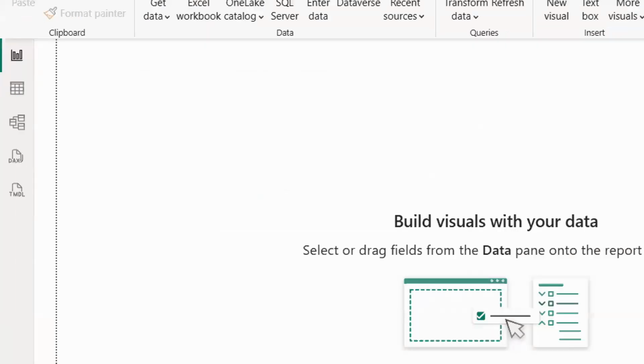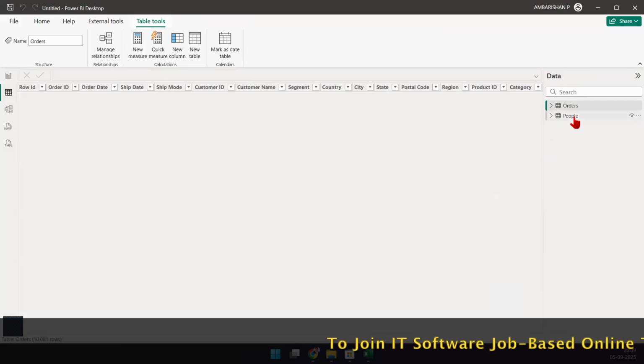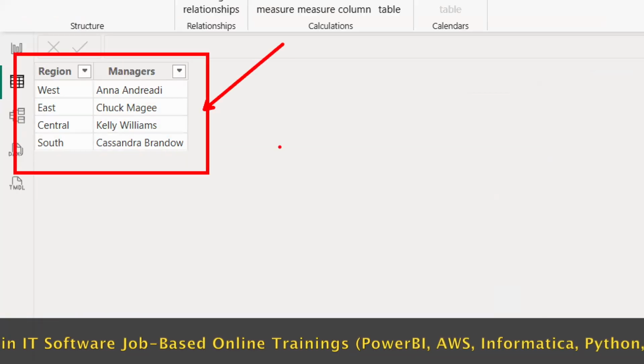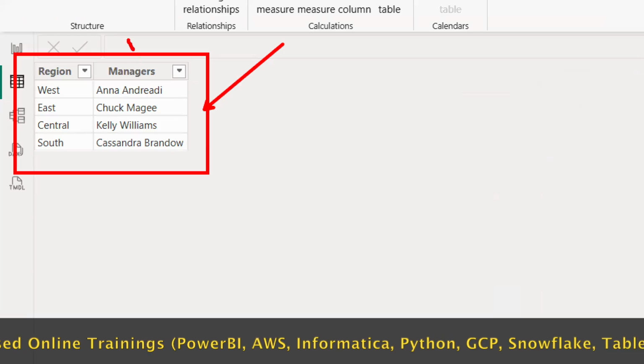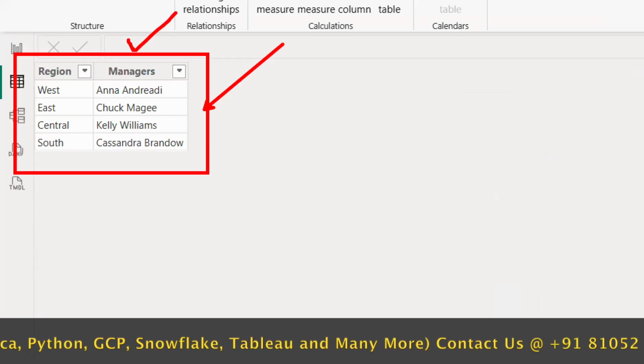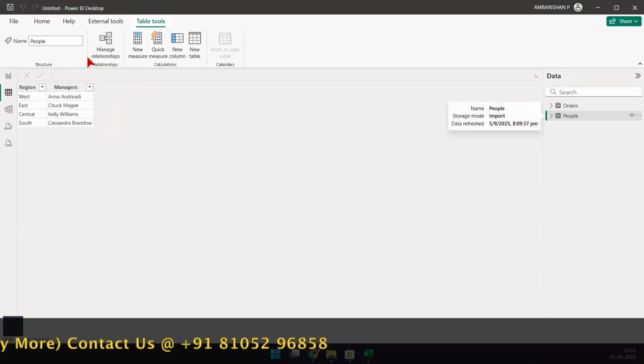There is one more view that you can go into. Click on the second icon on the left hand side. Click, and you can click on the people table and see that this is a nice looking people table. All the column headers are fixed. It's all coming in like this. Getting my point? Any questions here? Anyone?